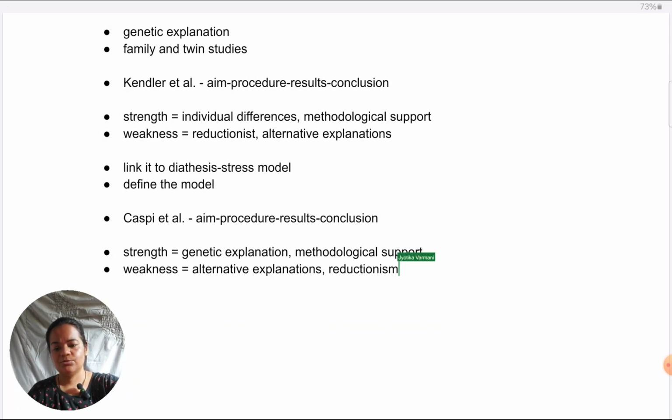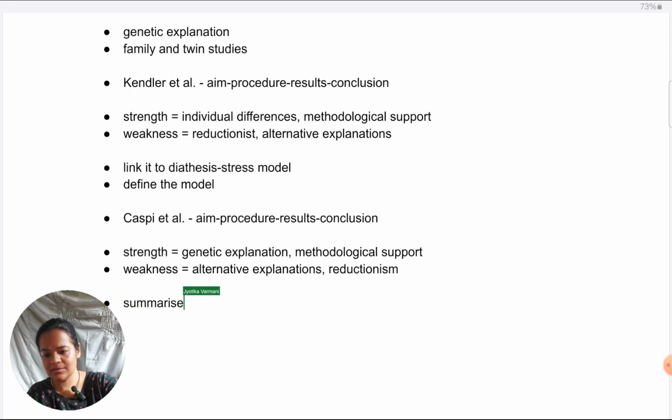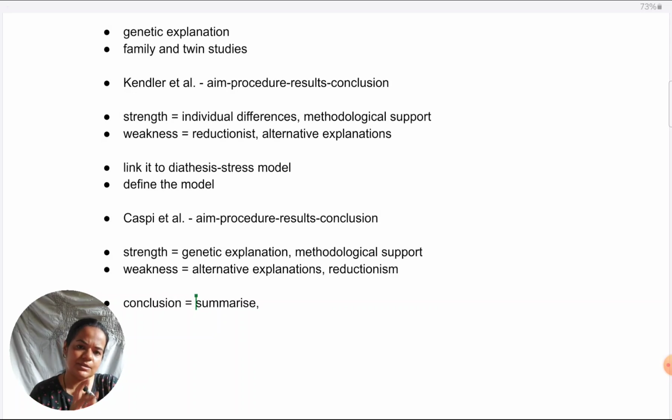Now the conclusion is going to be very similar to the one for the first answer, like evaluating the studies. The conclusion does not differ much in a different command term question. So you could just summarize the strengths and weaknesses. You could find the commonalities in strengths and weaknesses and just jot them down, in the sense that both explanations do have some amount of explanatory power. They have strong methodological support. So that's been good when it comes to these biological types of explanations of depression. But of course, we can give recommendations for future studies.